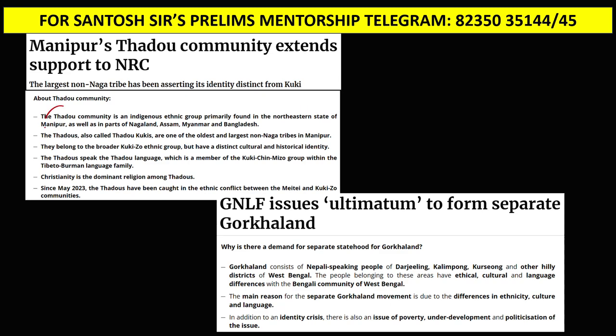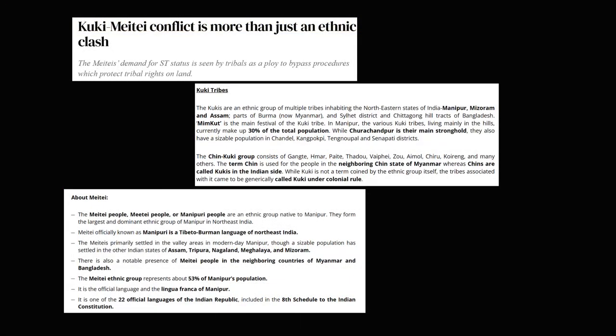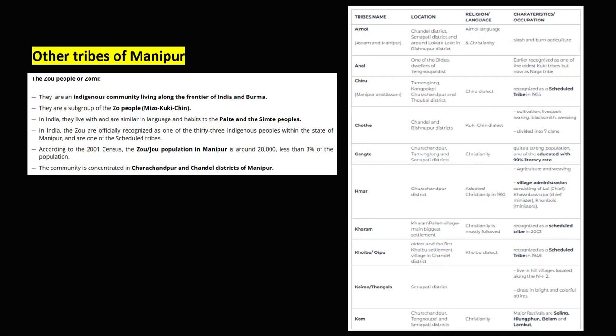For example, Thadau. Okay, they are in news. So all the important tribes like Kuki tribes are in news because of the northeast issue happening. Meiteis, Kukis and various Naga tribes are also very, very important.